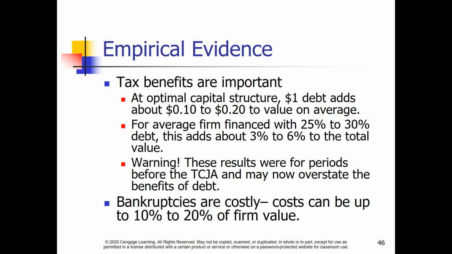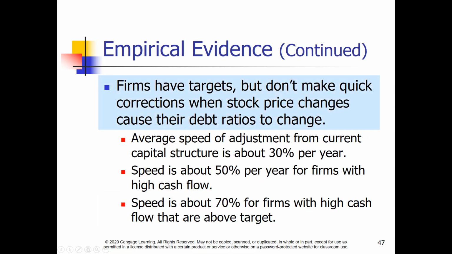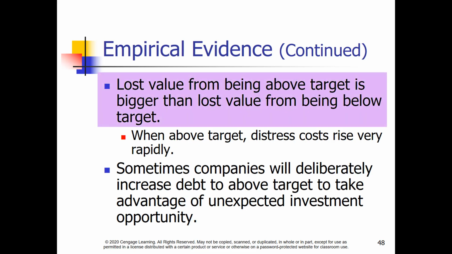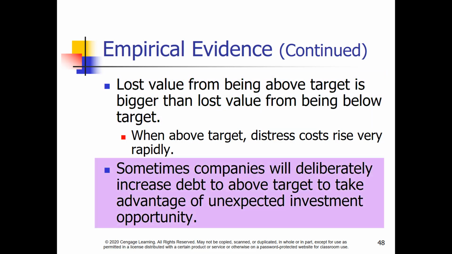Empirical evidence testing each of these theories has found mixed results. Tax benefits are important. Bankruptcy is very costly, 20 to 30% of the firm's pre-bankruptcy value. Firms do have target capital structure weights, but do not make quick adjustments. Consider that market values shift minute to minute, changing the market value weights for a firm. In addition, firms don't issue debt and equity simultaneously, so it's hard to stay right on their target. Being above a firm's target debt percentage has a more negative effect on firm value than being below it. Companies will at times go above their target debt ratio if presented with an unexpected investment opportunity.